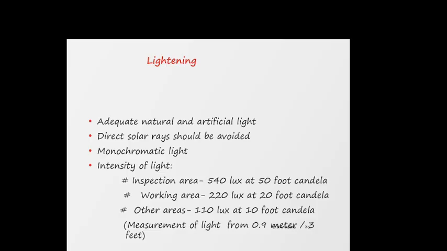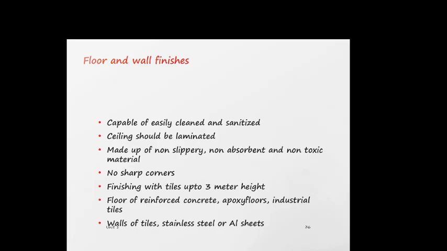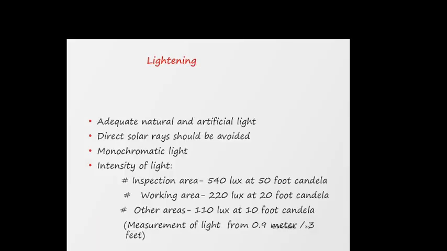Lighting: adequate natural and artificial lighting. Lighting is an important part. It should be monochromatic. In the inspection area, it should be 540 lux at 50 foot-candles. Working area, 220 lux at 20 foot-candles. Other areas should have 110 lux at 10 foot-candles, and this is important.